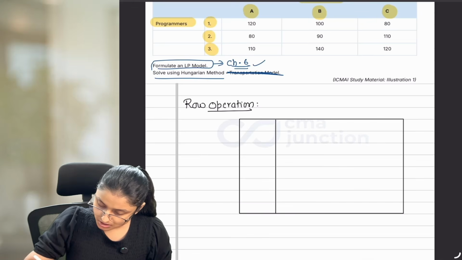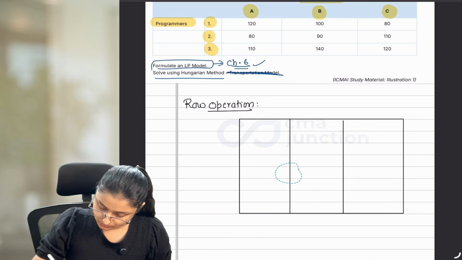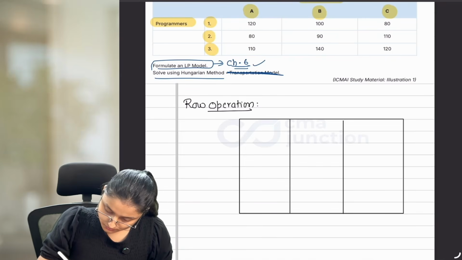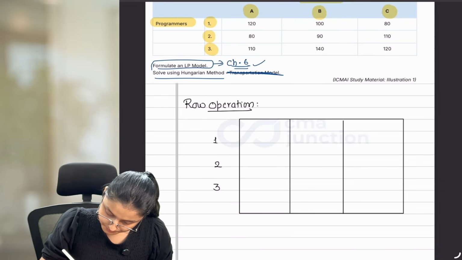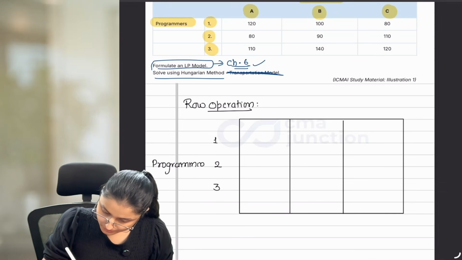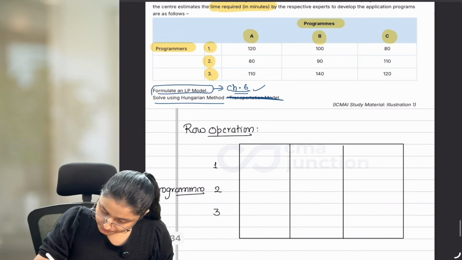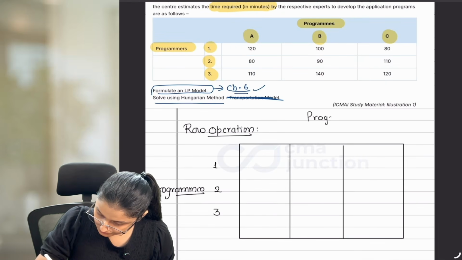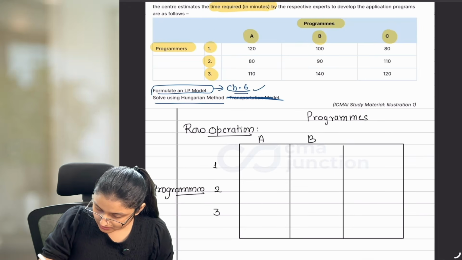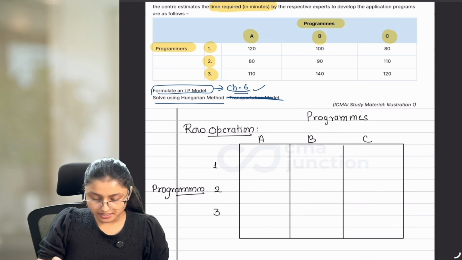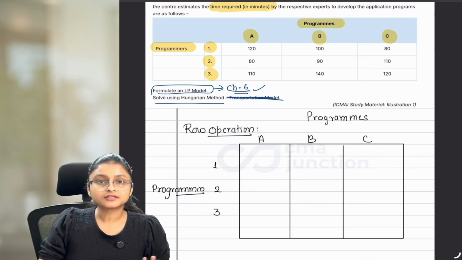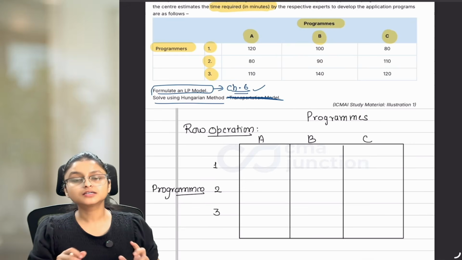There are 3 rows and 3 columns. Programmers are 1, 2 and 3. And programs are A, B, C. Understand one thing. It doesn't matter what the question is providing us where.